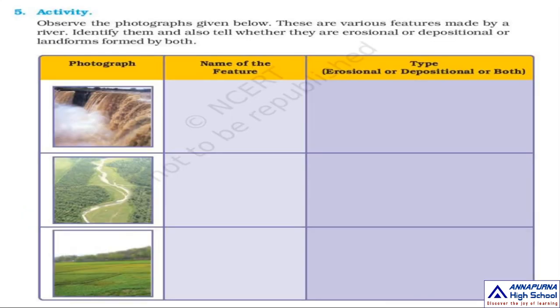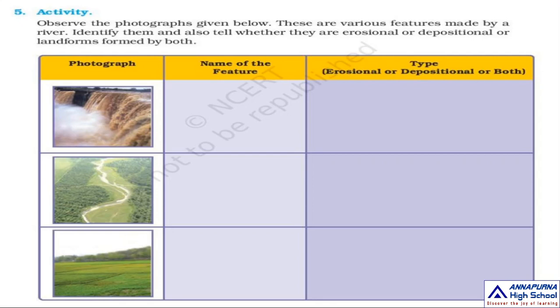Next one, this picture is given here. Activity. Read the heading first. Observe the photographs given below. These are various features made by a river. Identify them and also tell whether they are erosional or depositional landforms, or formed by both. You fill these two columns with your answers. First, you see, what is this? This is a waterfall.